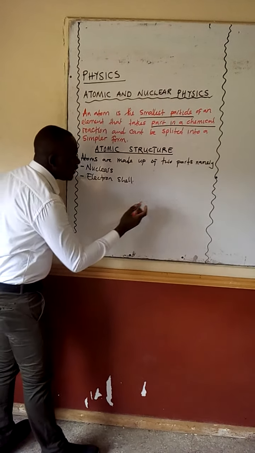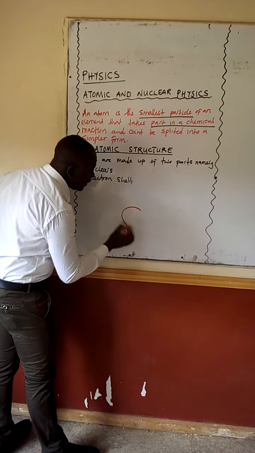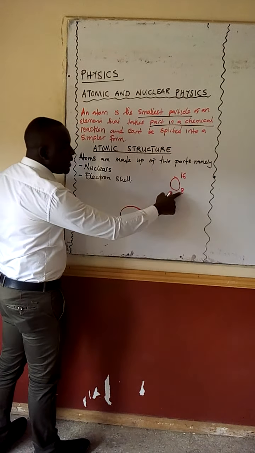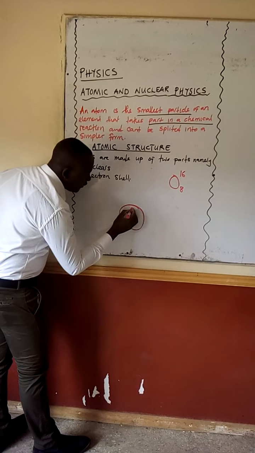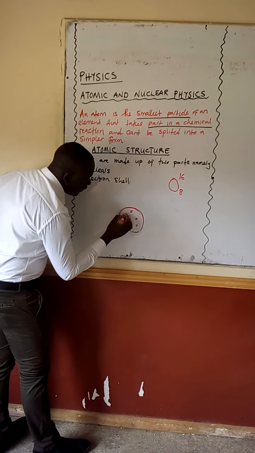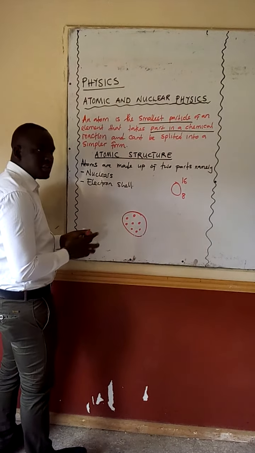So to be specific, we can talk of an atom of oxygen. This is the nucleus. Remember, this is the element oxygen, 8. So, meaning we have how many protons? We have 8 protons. So we can have 1, 2, 3, 4, 5, 6, 7, 8. These are 8 protons.